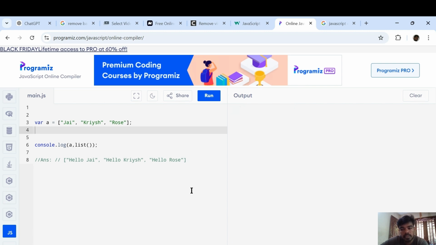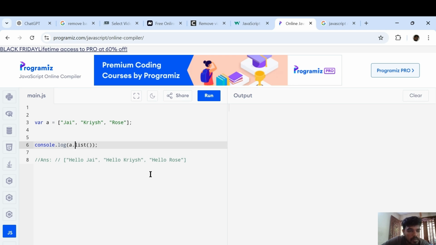Okay guys, let's see the next question. Here the question is: a variable A has been declared. It's an array variable with three strings. There is one log statement printing A dot list of, and the output is expected to look like this. This was the question asked in one of the interviews.